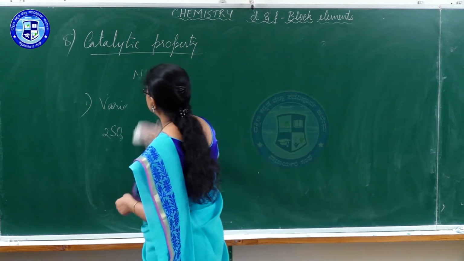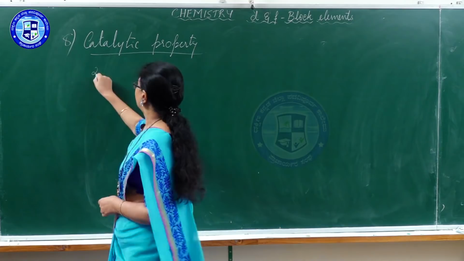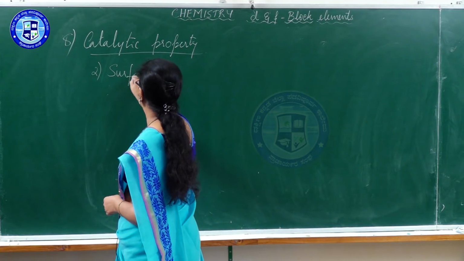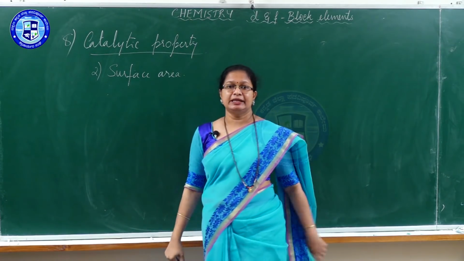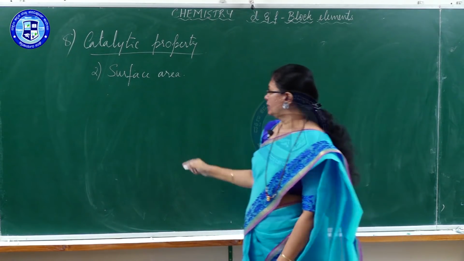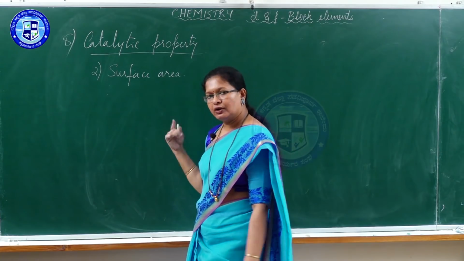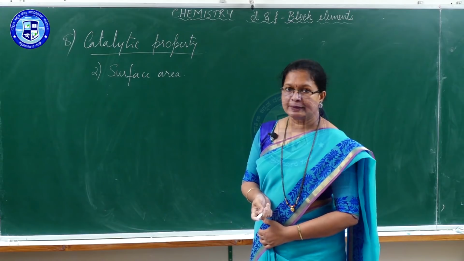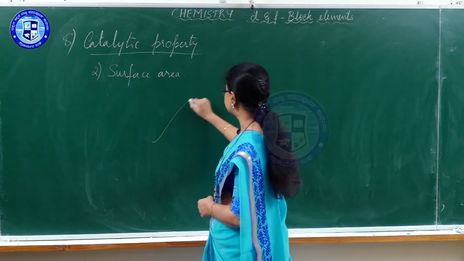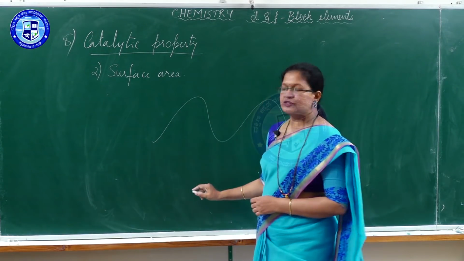To say about the surface area, these metals being solid, like in the conversion of sulfur dioxide into sulfur trioxide itself, in the contact process, where platinum acts as a catalyst. Say this is the surface of the platinum.